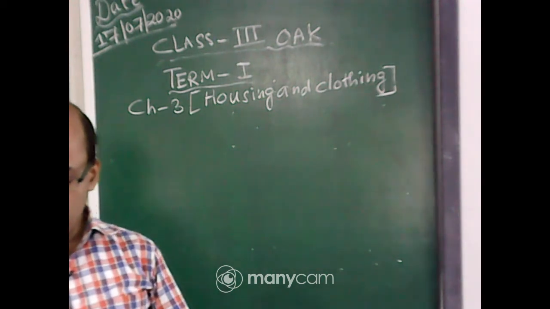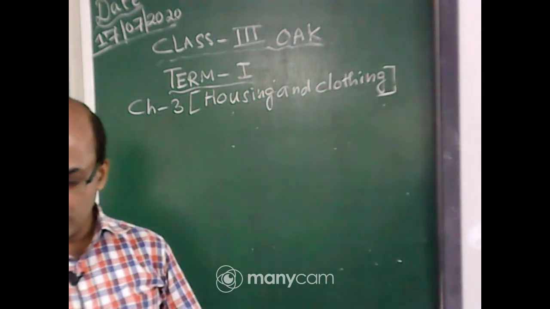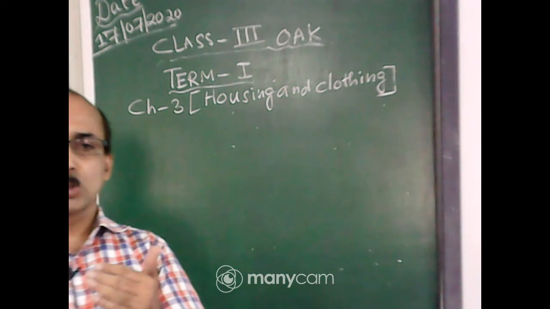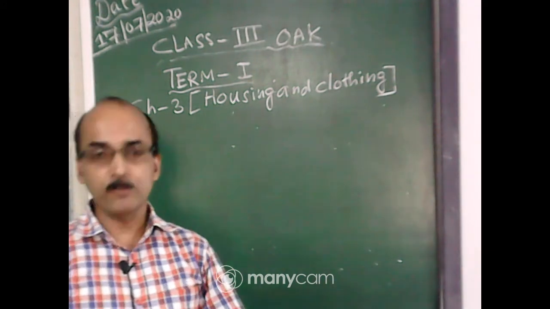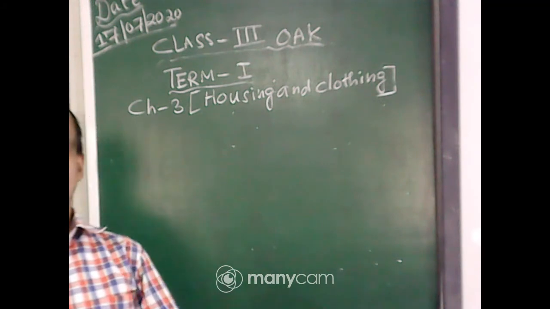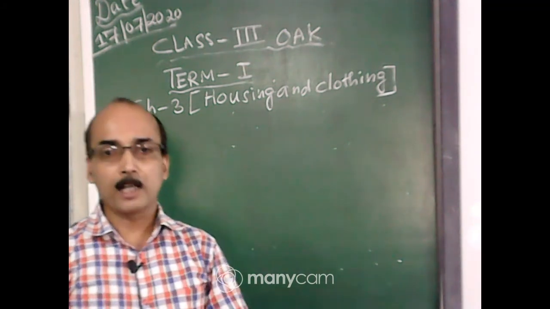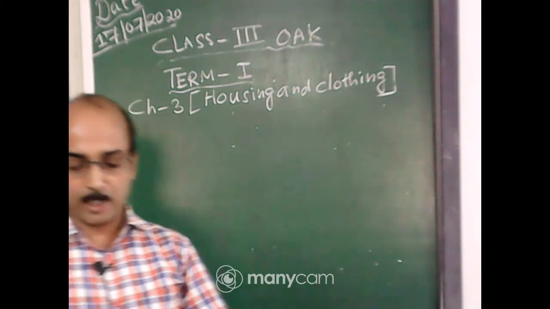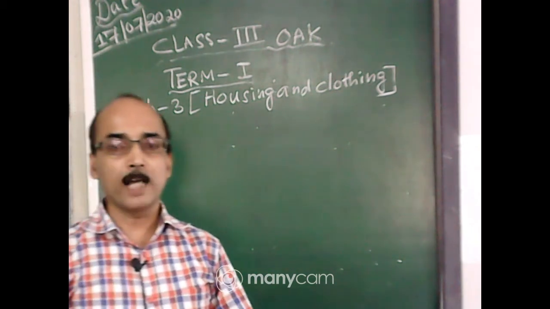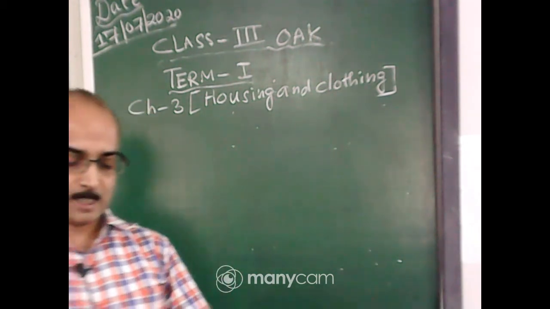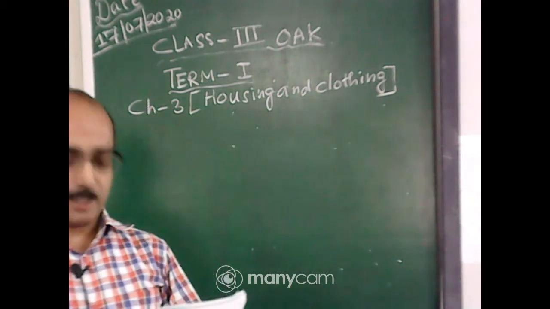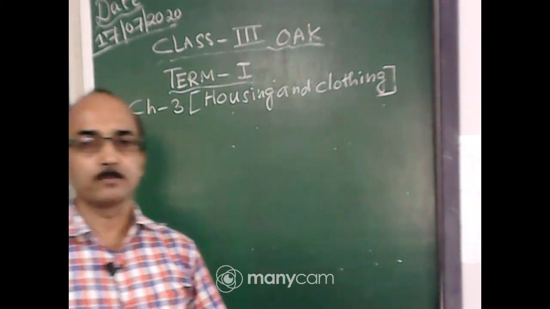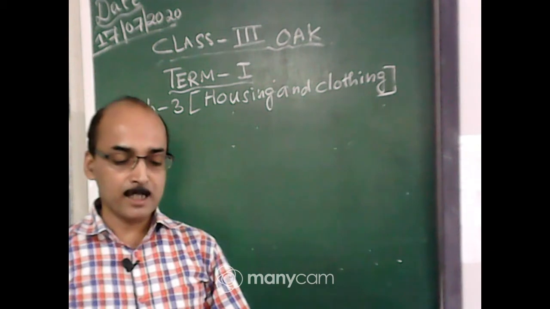We have done how many types of houses there are, kacha house, pakka house. Then we have read some special houses. Then we have done what a good house is, and the features of a good house. Then we have seen a clean house, meaning a house must be clean. You must keep your house clean so that there are no germs or disease, and no one gets sick. Then we have seen some ways to clean our house. Then we have done fibers.